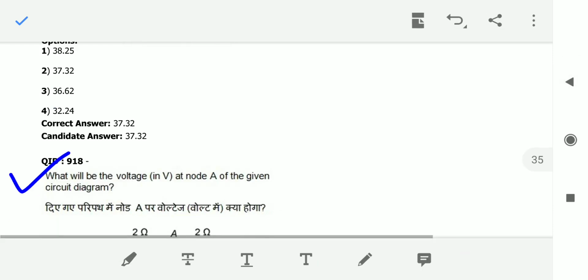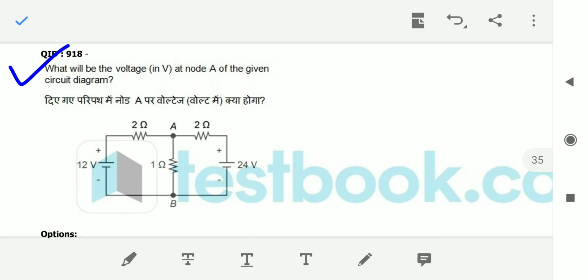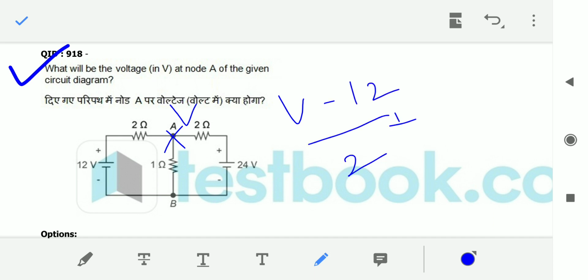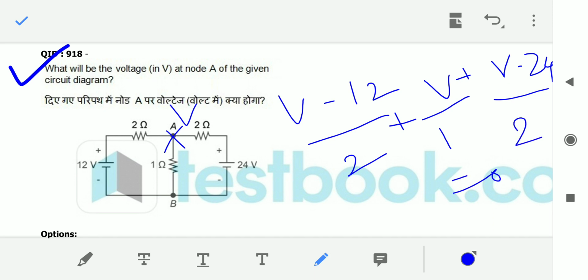So next, question number 18. What will be the voltage V at a node A in the given circuit diagram? You have to solve by using nodal analysis, sir, by applying V here. So (V minus 12) by 2 plus V by 1 plus (V minus 24) by 2 is equal to 0. If you solve this, you will get the value of V.